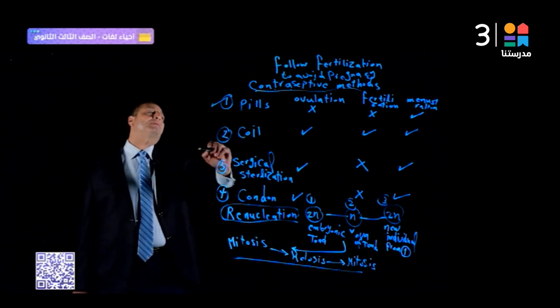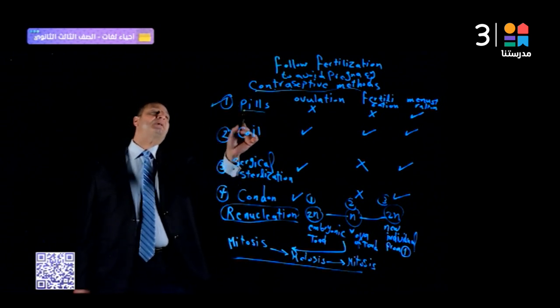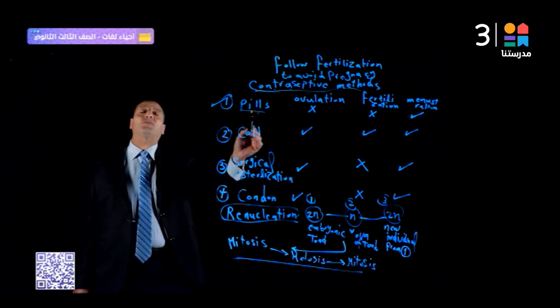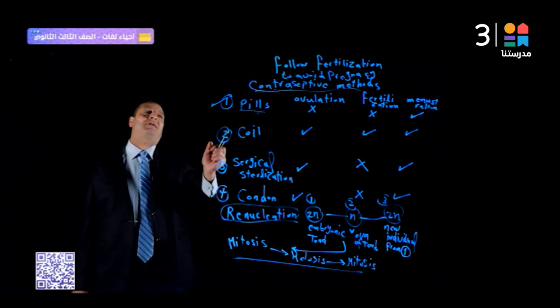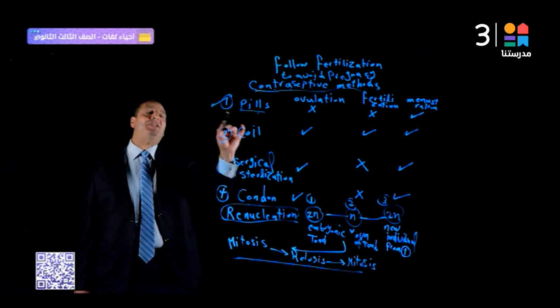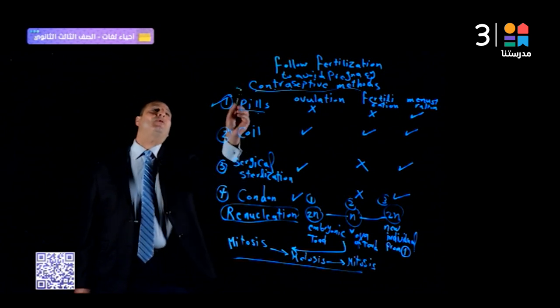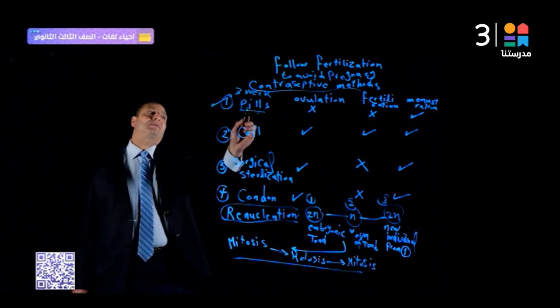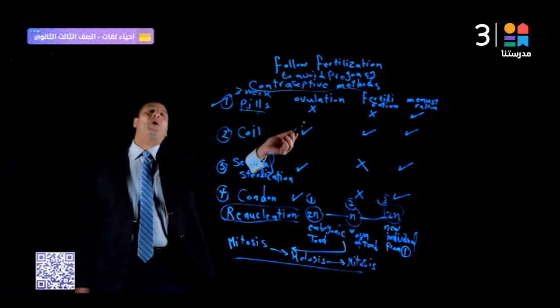Number 1, pills. Pills use specific types of sex hormones taken by mouth after the menstruation period for 3 weeks. In this method, ovulation doesn't occur. Why?